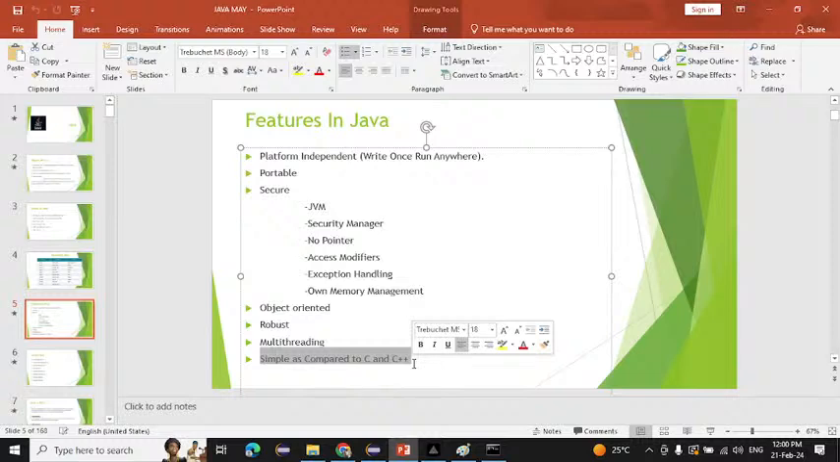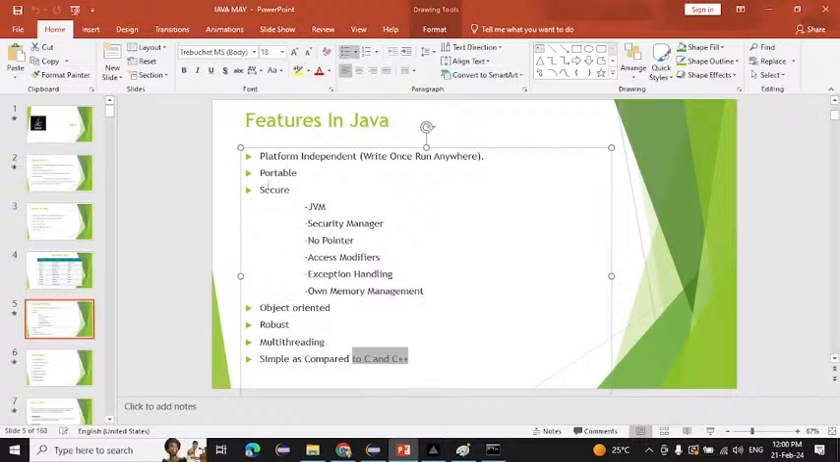That is the garbage collector. The garbage collector will automatically delete those things. So what they did is, many hard concepts they removed, and many concepts they automated. That's why we can say Java is simple as compared to C and C++.